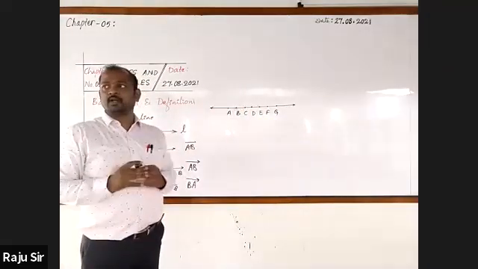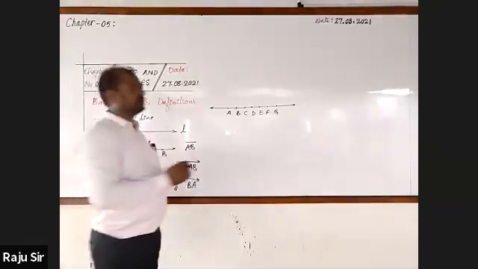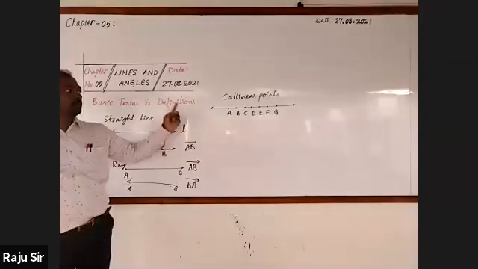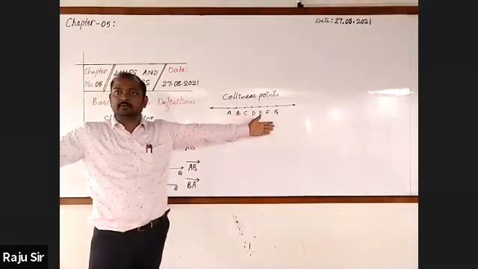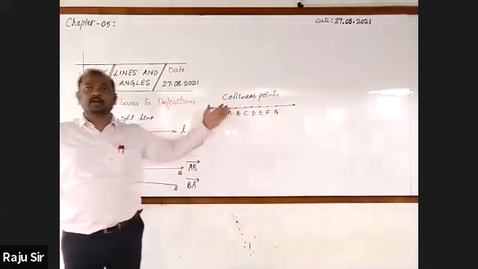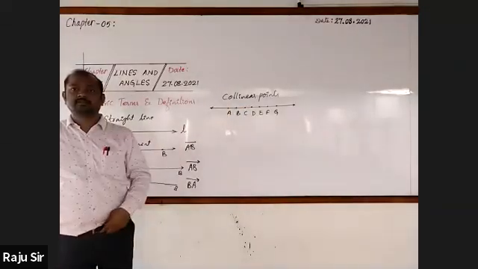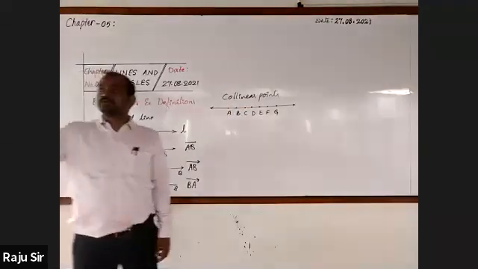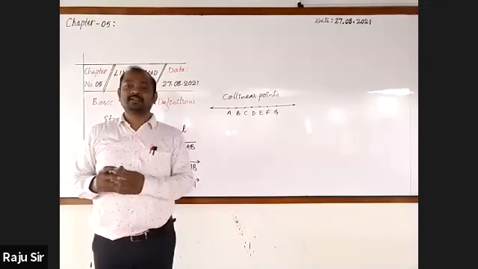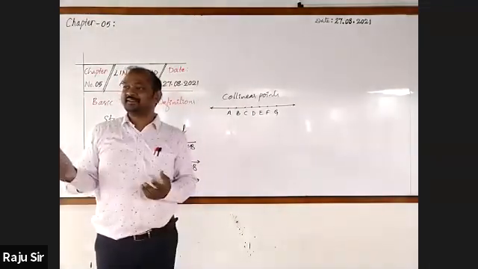Do you know what we call such points? Collinear points. The points which lie on the same line are called collinear points. The students who are sitting in the same bench, they are all collinear students. Okay. Got it?